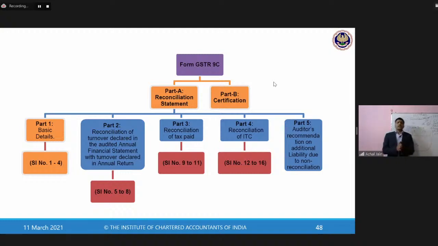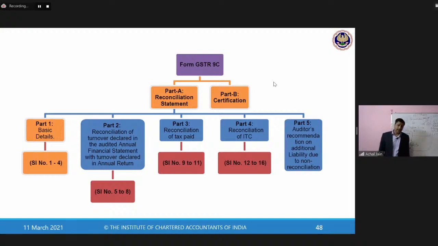This will first of all give you an insight about various parts which are getting reported in GSTR 9C, and then we'll move on to the procedures. Part A is the reconciliation statement and part B is certification. Certification means only the sign off and the certification by the GST auditor.